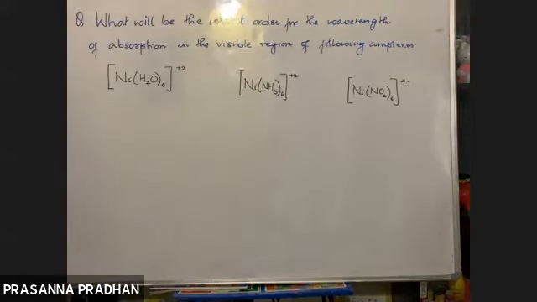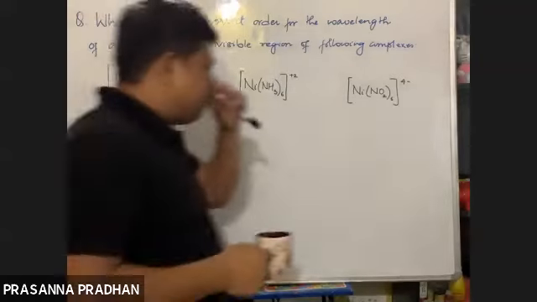So let us analyze this question. A lot of concepts will be cleared out here. Okay, lots of concepts need to be cleared out here. So what is the question? What will be the correct order for the wavelength of absorption in the visible region of the following complexes?